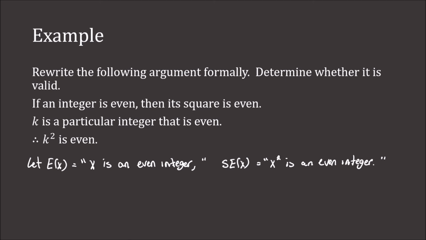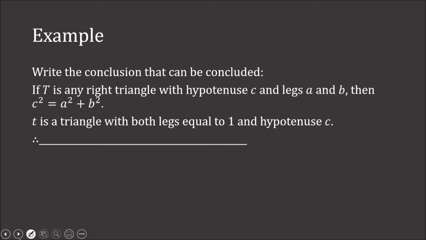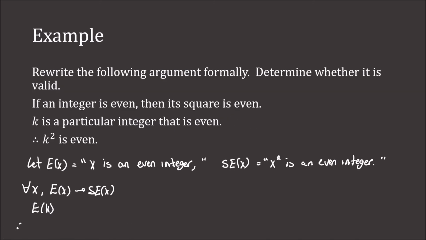So to write this formally, we would have for all x, E of x implies SE of x. E of k. Therefore, SE of k.